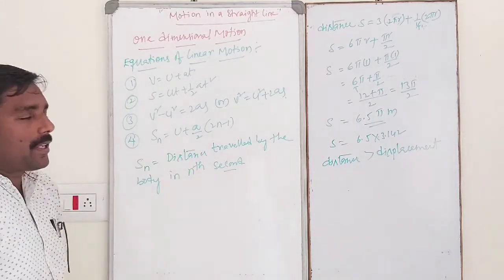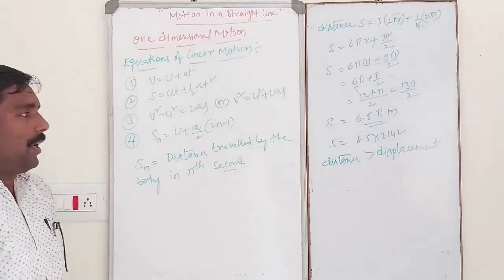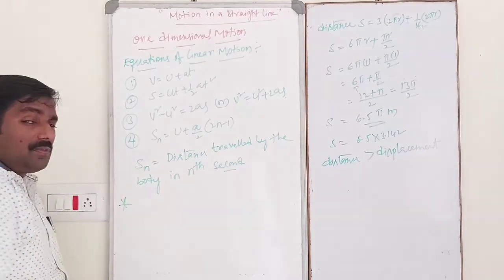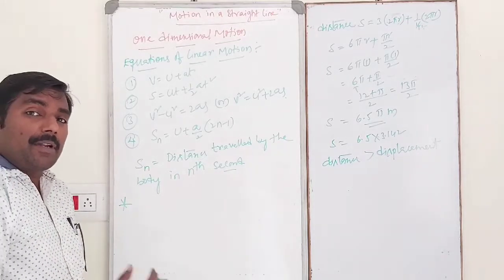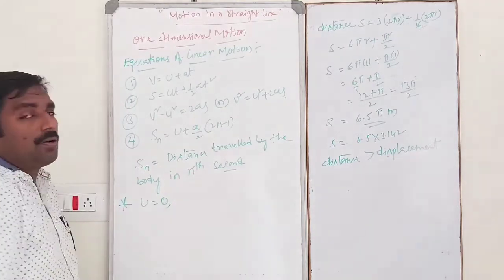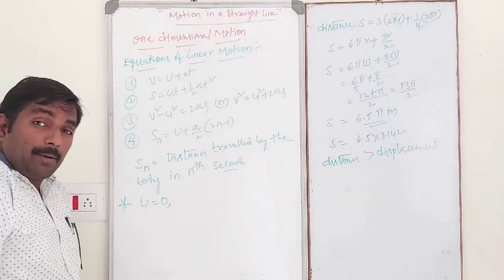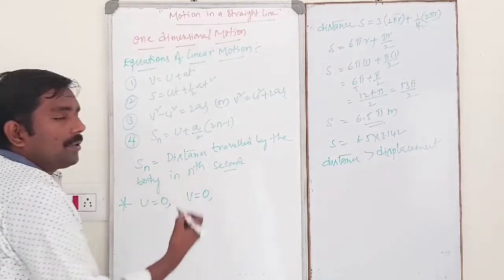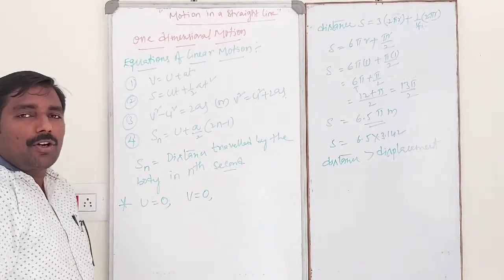So A is the acceleration, U is the initial velocity of the body. So dear students, please remember it. Body starting from rest means initial velocity will be 0. Body comes to rest, that means final velocity will be 0.